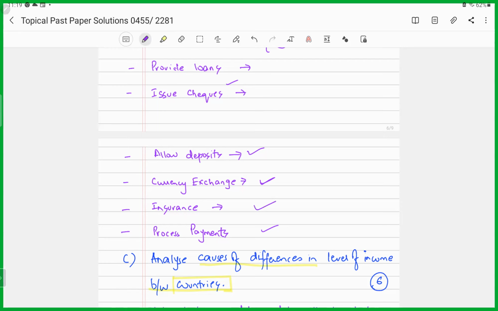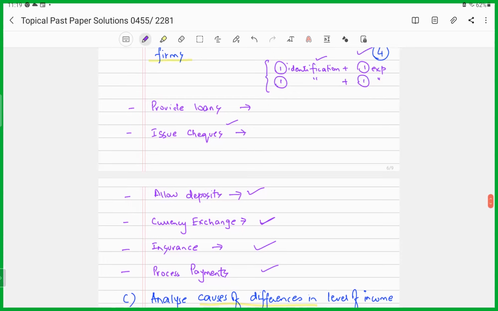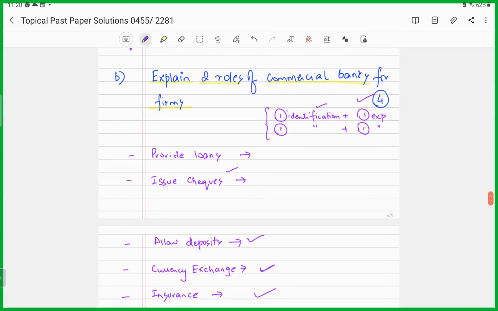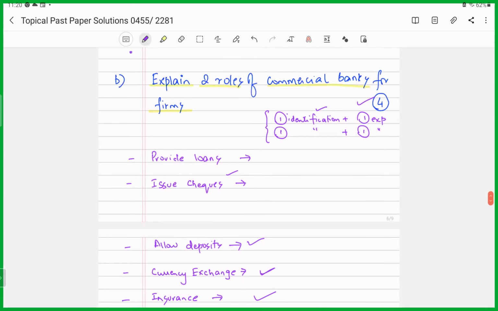So I have listed a couple of these roles which commercial banks provide to firms. Pick any two out of these and provide explanation for each of them, would yield you full 4 marks. So whenever you are answering such questions, pay heed to the key term, look at the marks, and write accordingly.